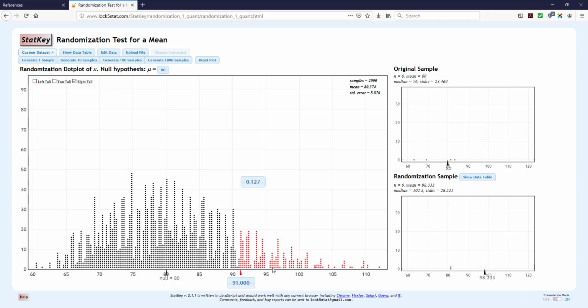was attained. Okay, so I would say for our test, the p-value is 0.127, but keep in mind we drew 2,000 samples, so don't use this value for your answer. Go and do the same thing that I did, but only select 1,000 generated samples, and you should get the correct p-value. Hope this was helpful.